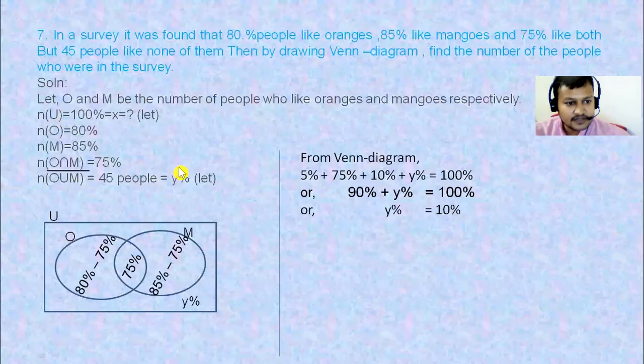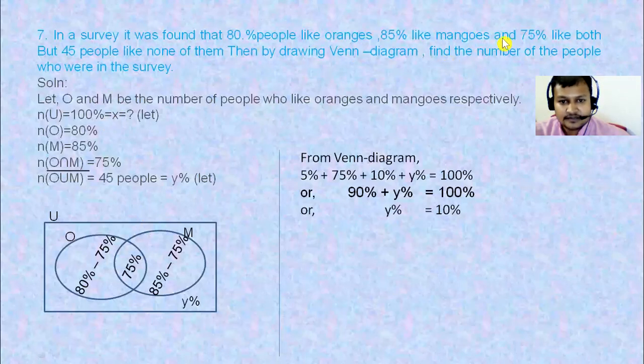The total NU, 10% of it gives 45. Meaning this y% is equal to 10%, and 10% of total is equal to 45 people. That we have to understand. The total which we assumed here, we said let it be x. Let x be the total number of people who were in the survey.